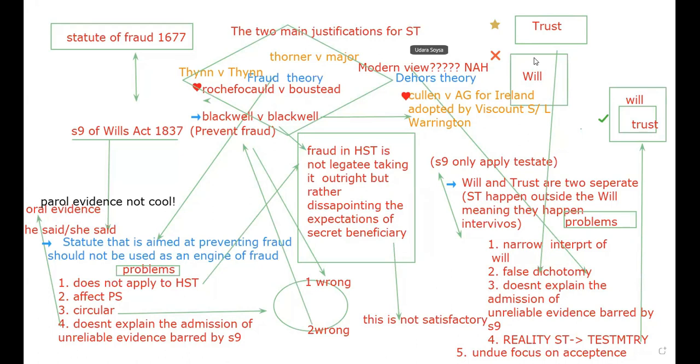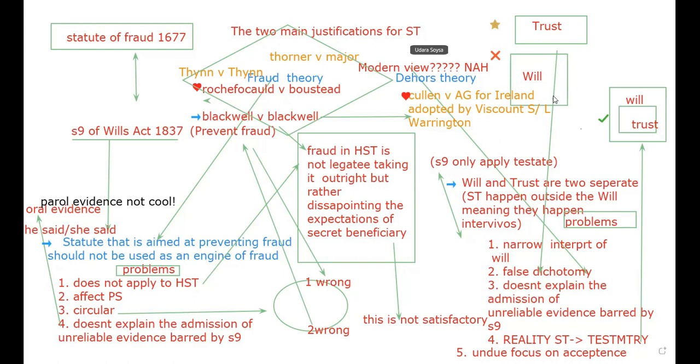So when I make the phone call, the secret trust took place, and only later did the will happen. So the rules that govern the will should not apply to the secret trust. That means the section 9 requirements of being written, signed and witnessed don't apply to a secret trust, because it happened before the will. There is no need for it to be in writing, signed or witnessed. It doesn't need to conform to the requirements of the Wills Act.